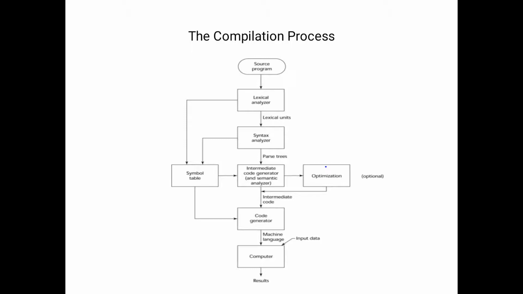And after that, after the lexical analyzer and syntax analyzer, we have to give the symbol table to the code generator, and it must be optimized. After the optimizer, the intermediate code will be generated, and after that the code must be converted into the machine language.